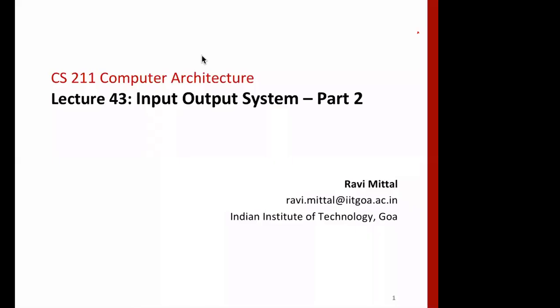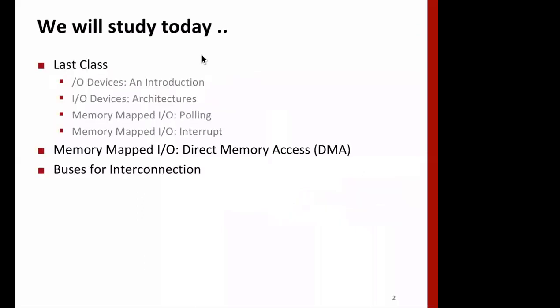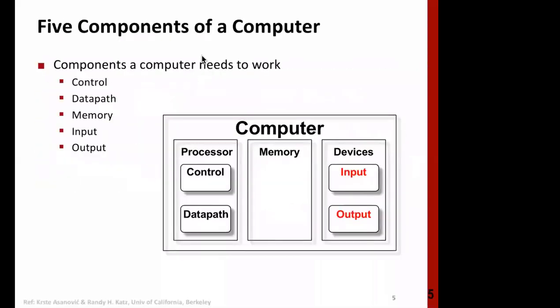Okay, all right. So today we'll discuss IO systems. In the last lecture we covered two important methods. One is polling, and the second is interrupt. Today we'll study DMA, and also look at how buses operate. All right, so this is what we started in the last class.